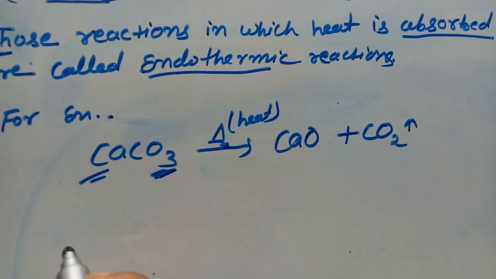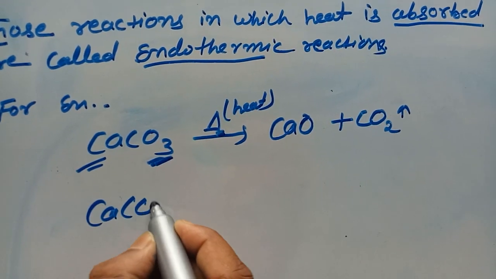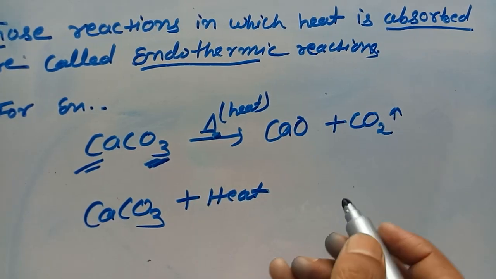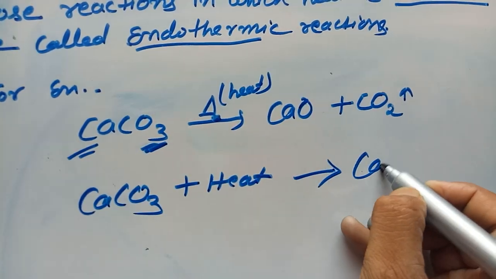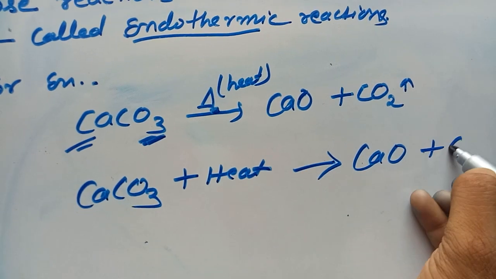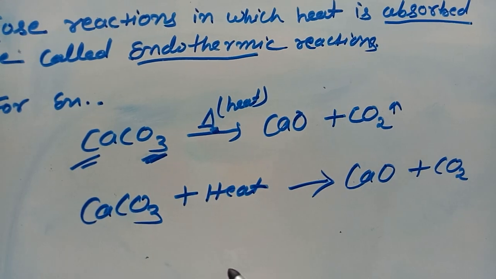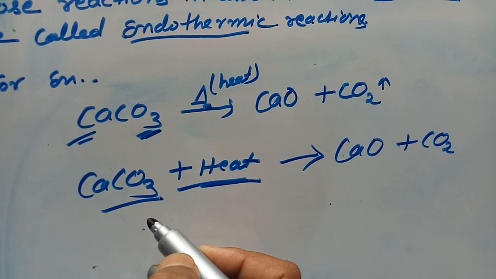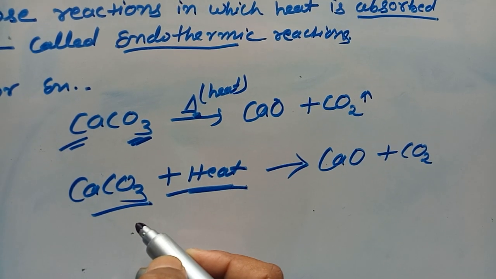You can also write this equation as calcium carbonate plus heat, forming calcium oxide and carbon dioxide. So heat is absorbed by this compound. So this is an example of an endothermic reaction.